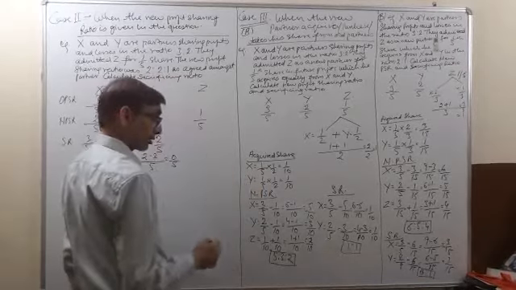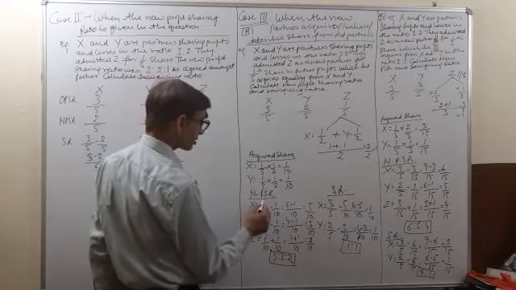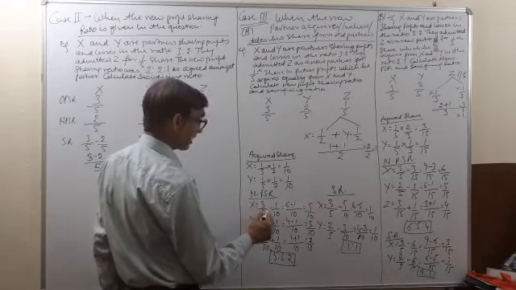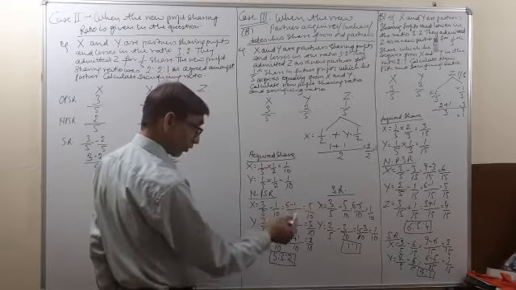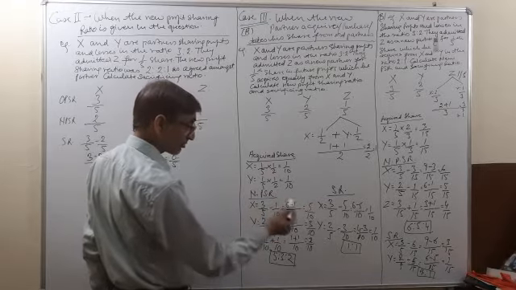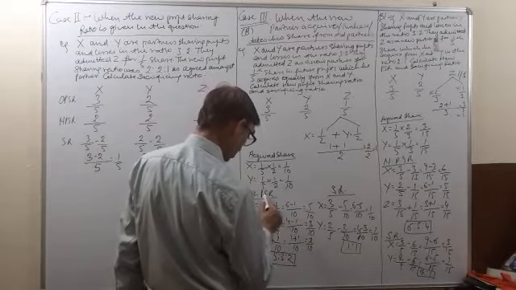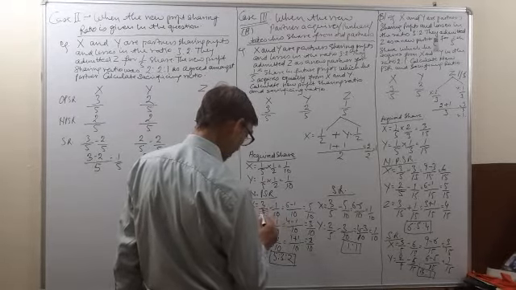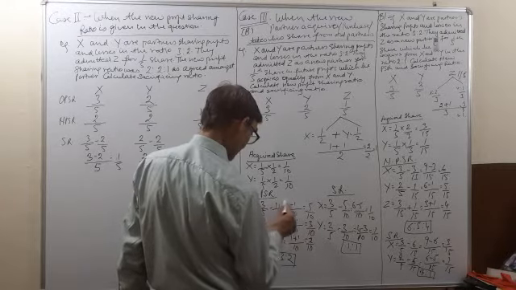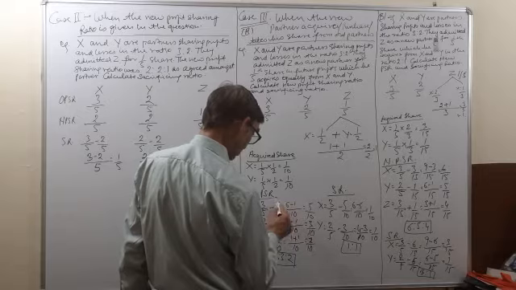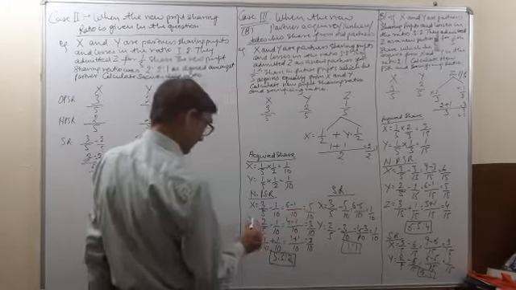Now we will calculate the new profit sharing ratio. X, whose old ratio was 3/5, has given 1/10 to Z. So whatever is the remaining ratio, that will be his new ratio. So we will subtract 1/10 from X's old share 3/5. So 10 is the LCM. 5 2s are 10, 2 3s are 6. 10 1s are 10, 1 1s are 1. 6 minus 1 is equal to 5/10.